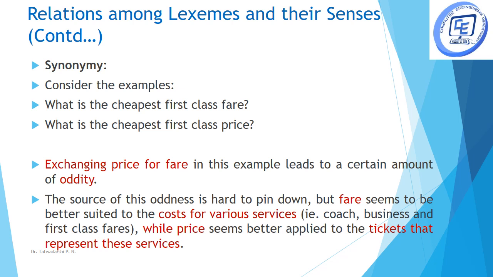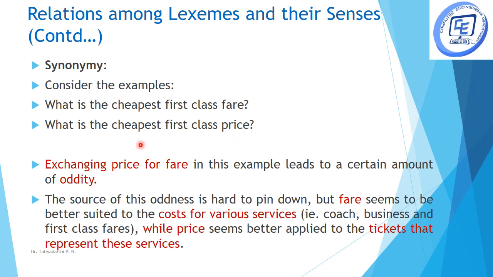There are cases where it is not acceptable. For example, take these two sentences: what is the cheapest first class fare and what is the cheapest first class price. Synonym-wise, fare and price are synonyms of each other, that is, the meaning remains the same, but is it acceptable?